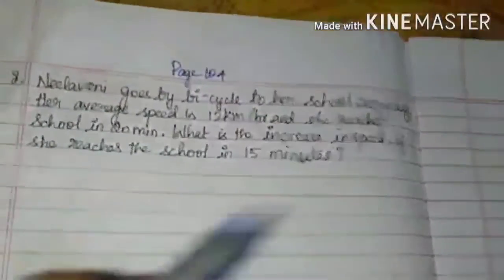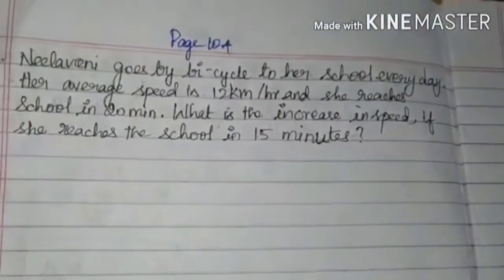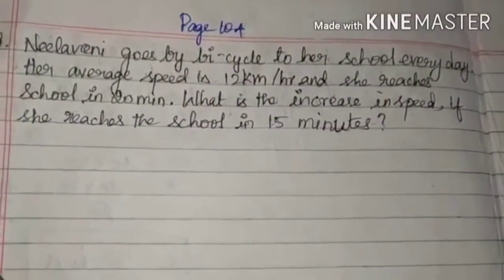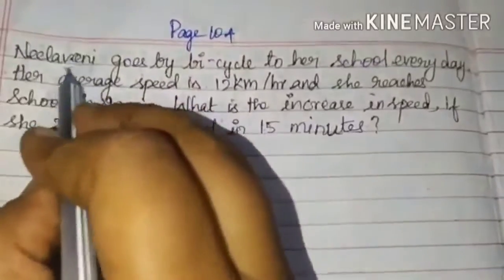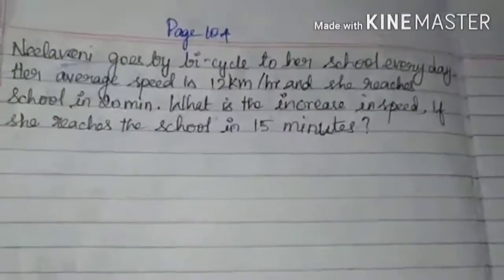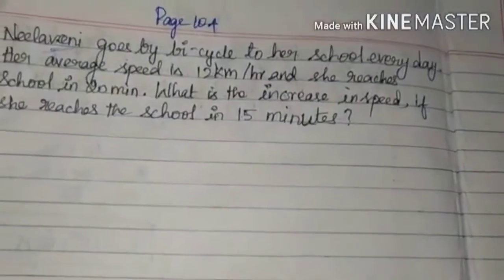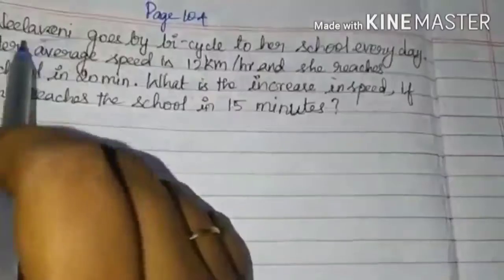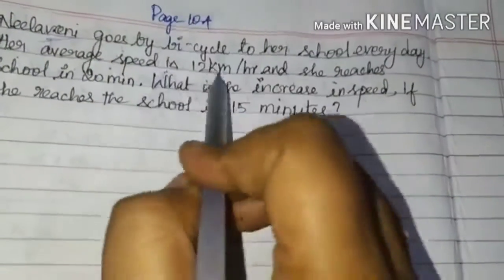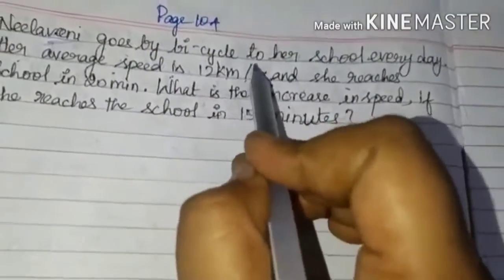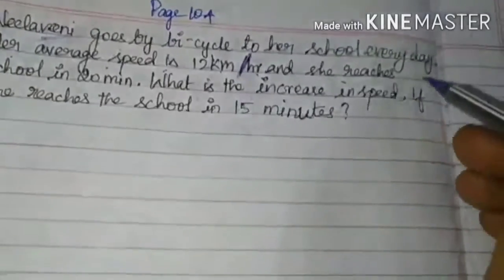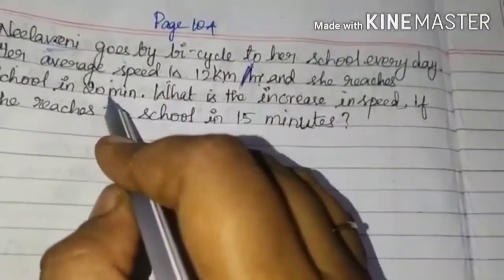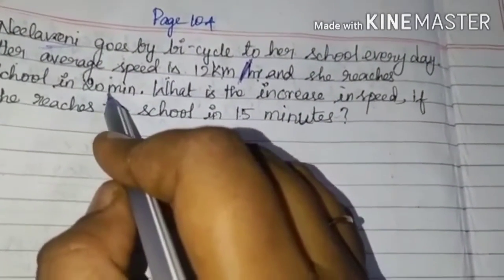This is your 8th sum. Neelaveni goes by bicycle to her school every day. Very nice name, no? Nobody in our class has this name, Neelaveni, but I like that name. So Neelaveni goes by bicycle to her school every day. Her average speed is 12 km per hour. If there is a slash like this, we have to read it as per. And she reaches school in 20 minutes.